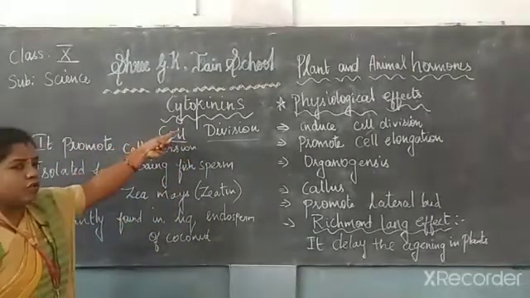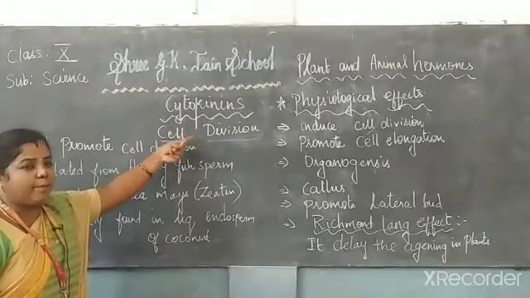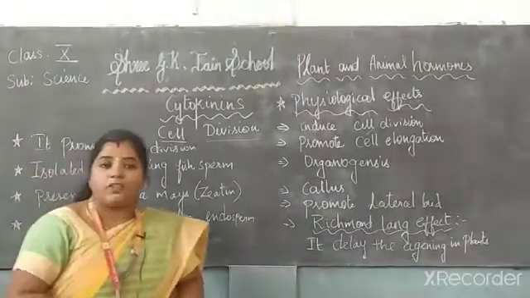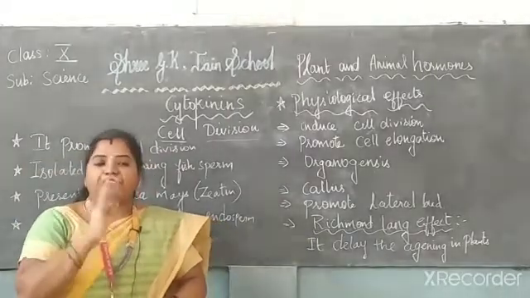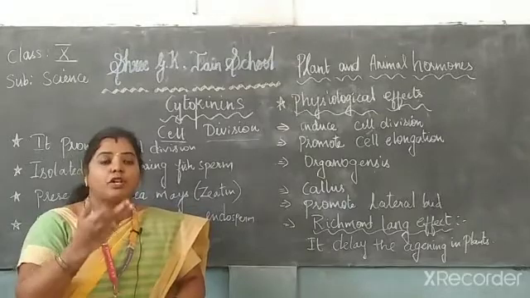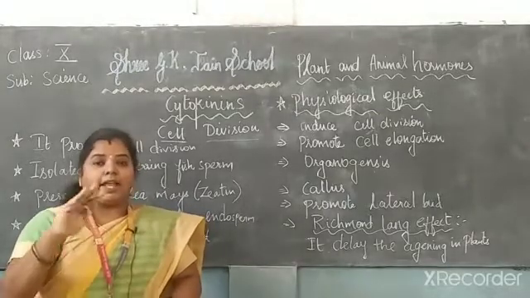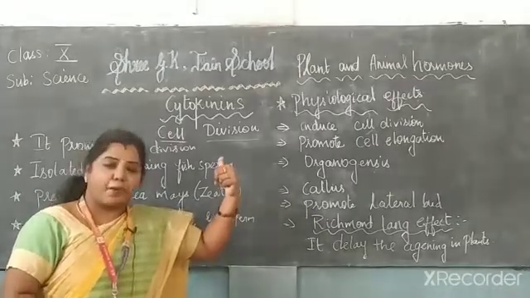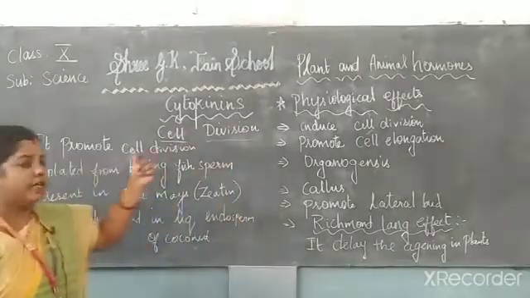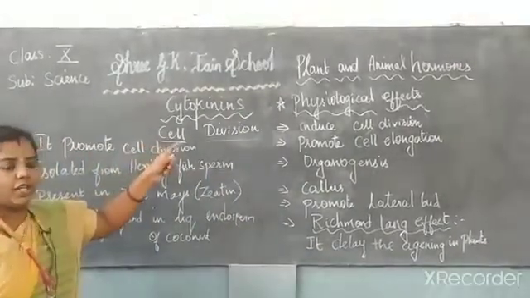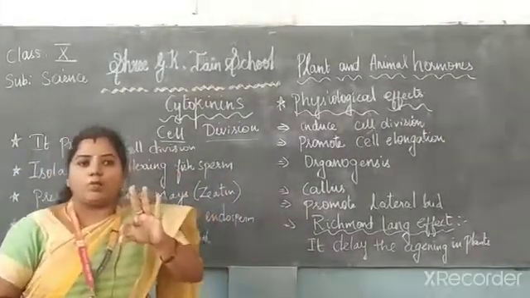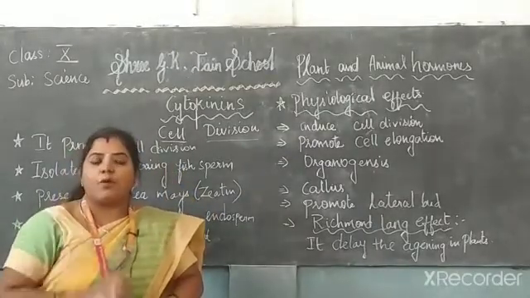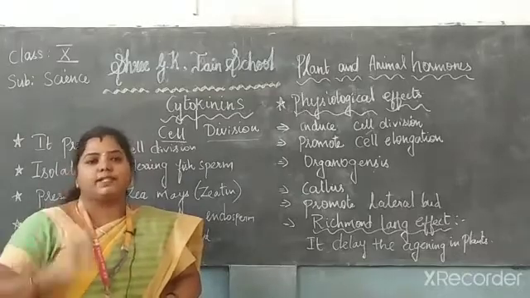First one, from the meaning we discussed, it promotes the cell division. We already saw that among the 5 hormones, the first 3 hormones promote the cell division, and the other 2 hormones inhibit the cell division. So it is under the kind of promoting the cell division. When you consider the 3 hormones, auxins, cytokinins as well as the gibberellin, the first point you have to indicate is that it promotes the cell division.